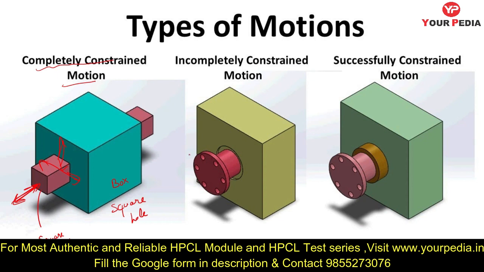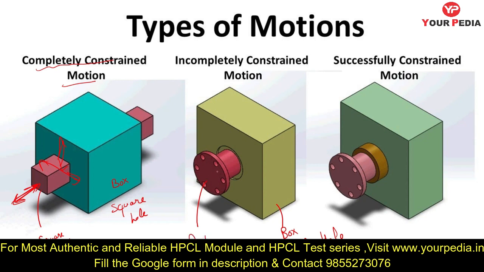It happens automatically, you only did the assembly. Now what is the meaning of incompletely constrained motion? Here you can see this is a box having a circular hole, and a circular shaft is inserted in this. So a rod having a circular cross section is inserted.